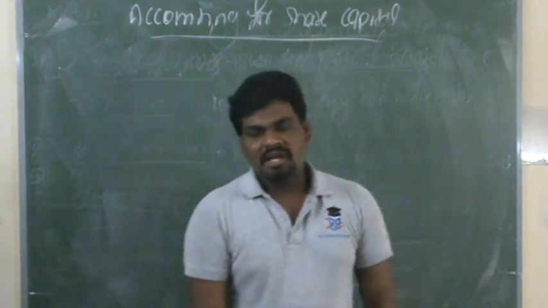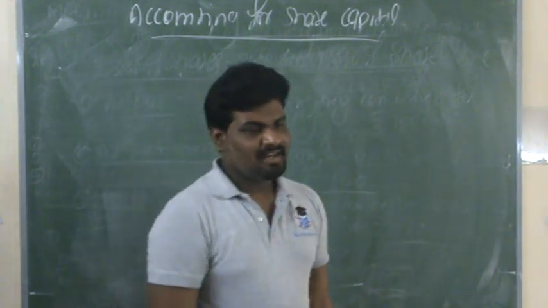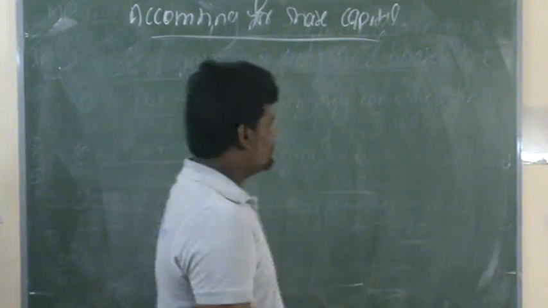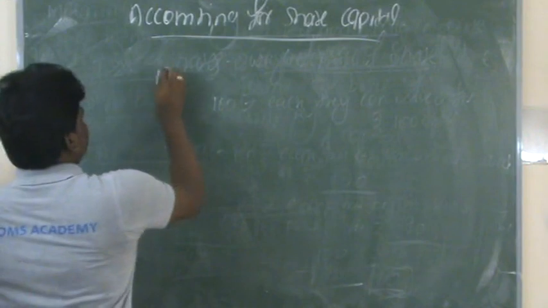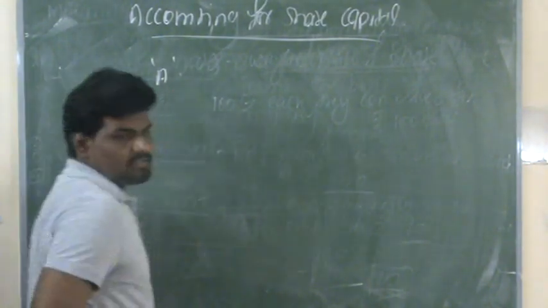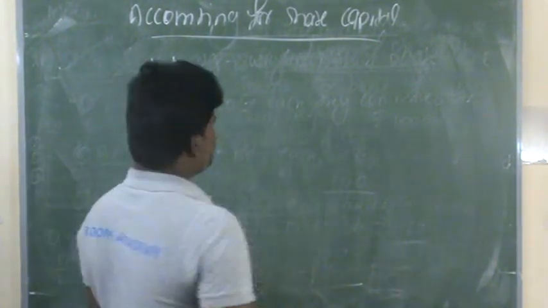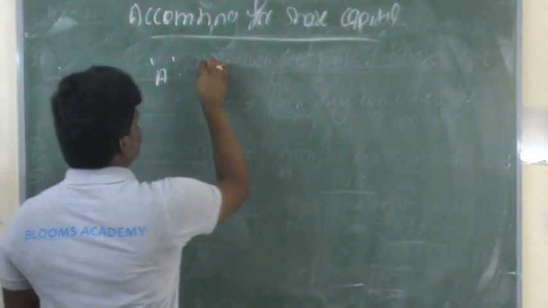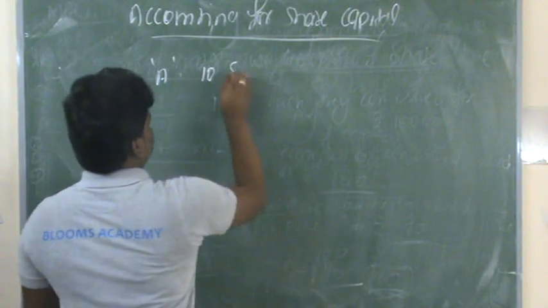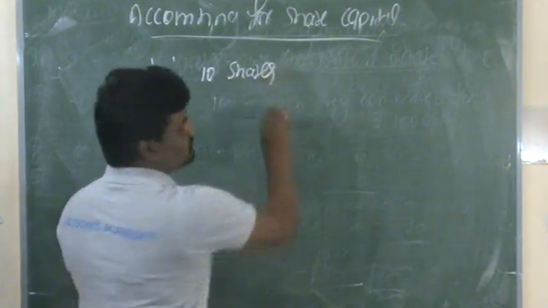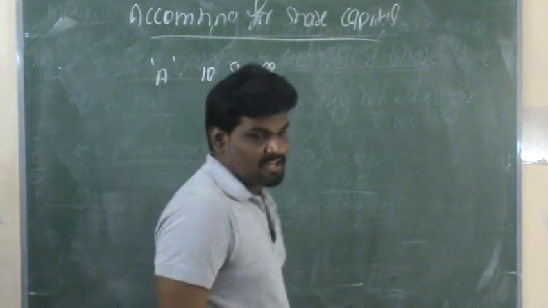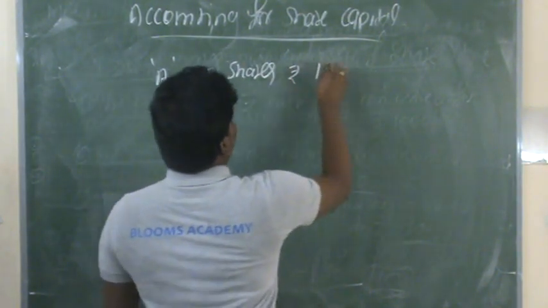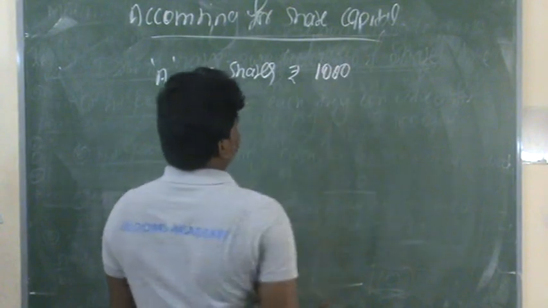Suppose the shareholders are not able to pay the share capital. Suppose a person A purchased 10 shares at a total cost of rupees 1000.